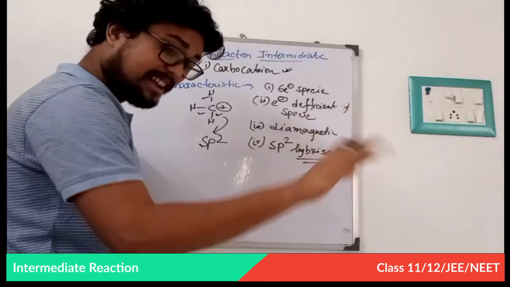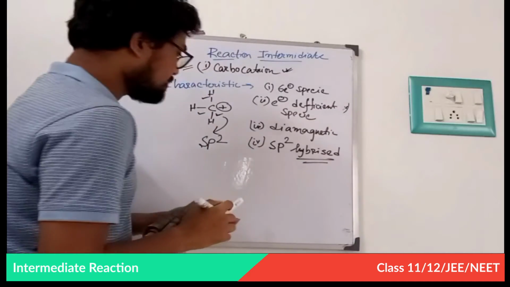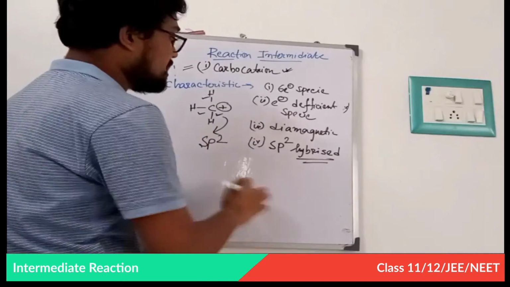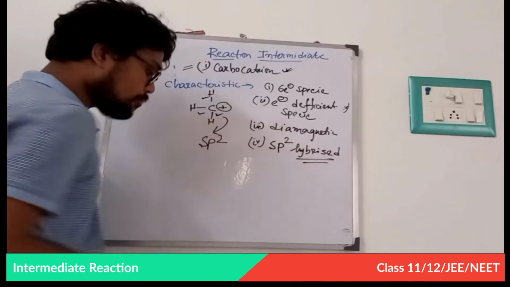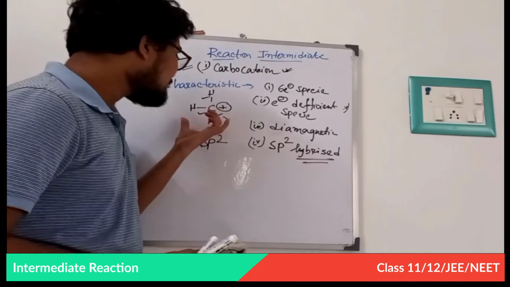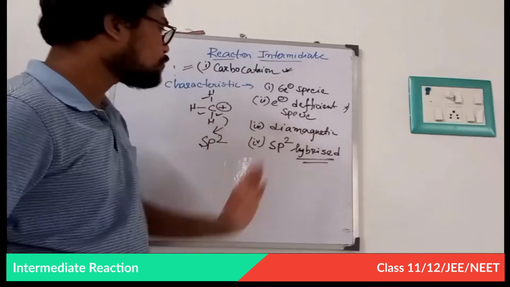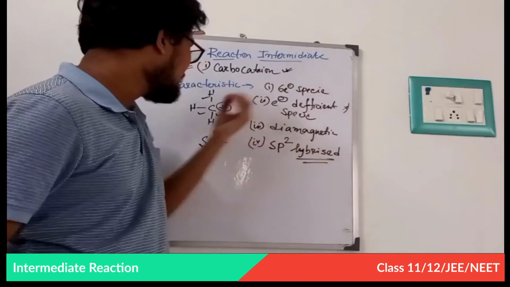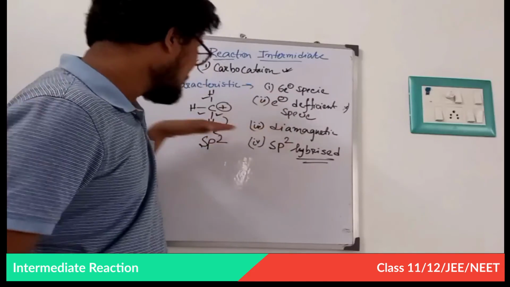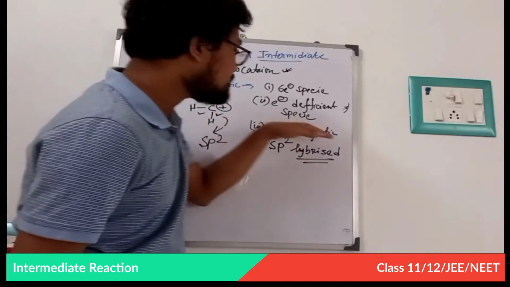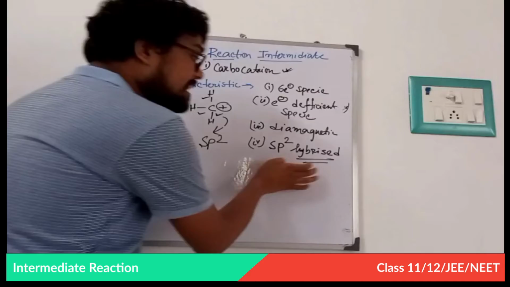Exceptions always occur, but I will go after some minute of the sp2 hybridized carbocation. I will go after this one. Mainly this carbocation is sp2 hybridized. So what is the 6 electron species? It has a vacant orbital. That means it is an electron deficient species. There is no unpaired electron. That is why it is diamagnetic in nature. And this is sp2 hybridized.